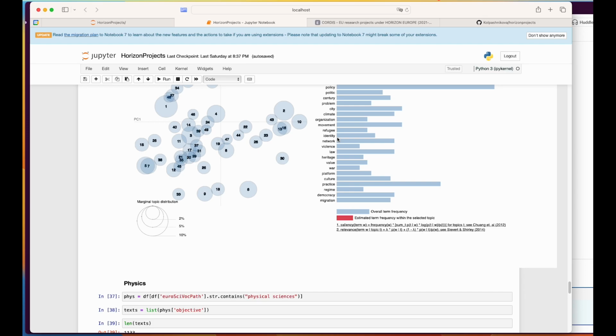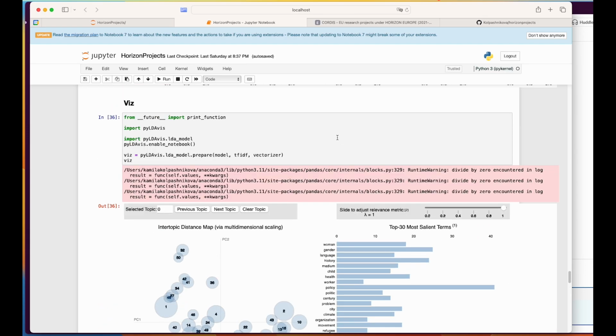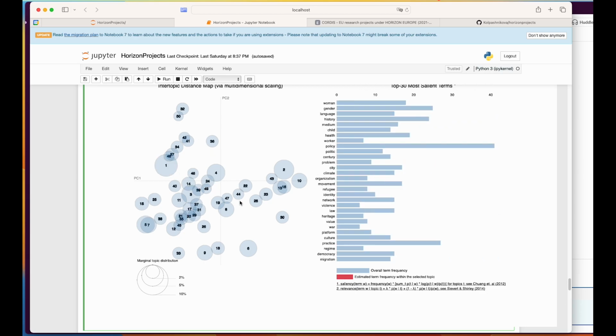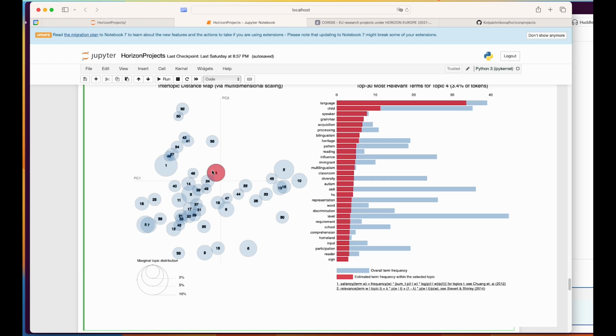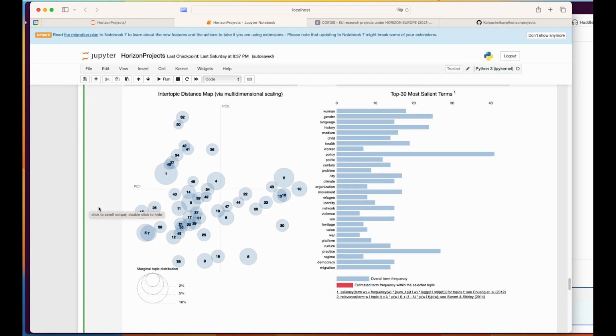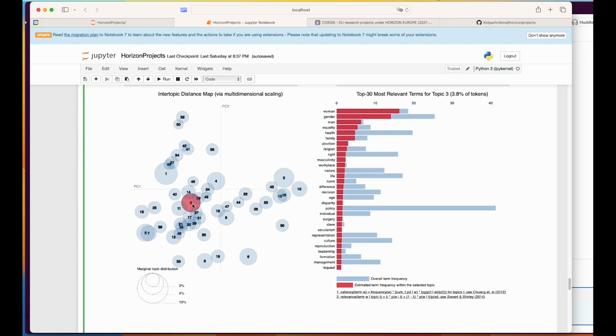Another way to look at these topics is using this great package that shows different sizes and distances between topics, as well as topic-term and document-term distributions, giving us more information to explore these topics. We see that most topics in social sciences are clustered around topic 3, which is, as we see, on gender equality.